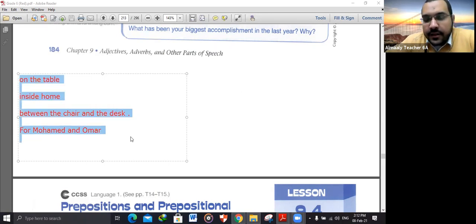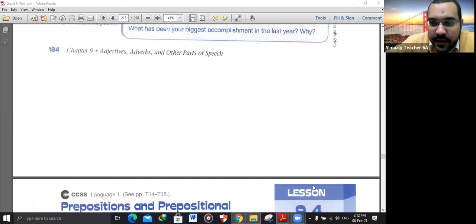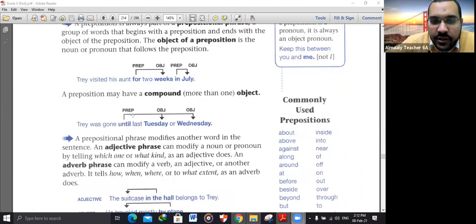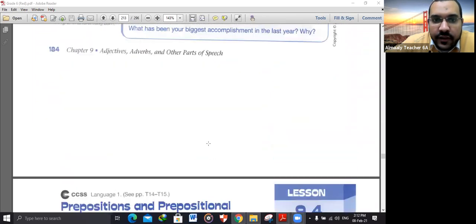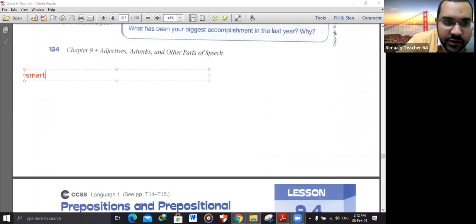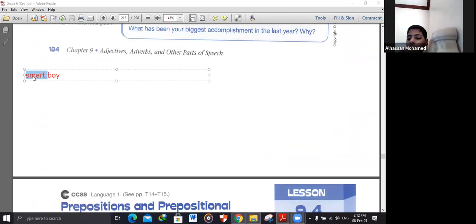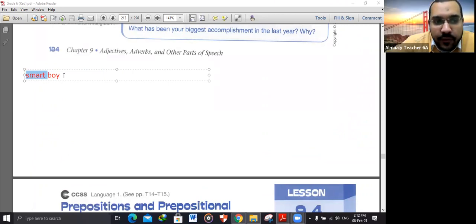So let's now discuss the function of the prepositional phrase. Al-Hassan, if you have an adjective in a sentence, what is the function of the adjective in the sentence? To describe a noun or to describe a verb? If I say smart boy, this adjective is smart. It describes what? Noun. Yes, the adjective normally describes nouns, and it may be used before the noun or after the noun.